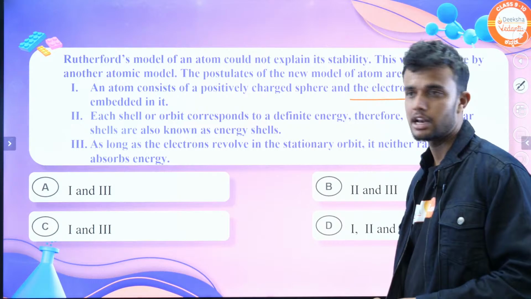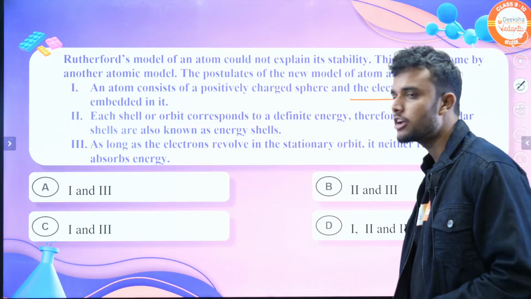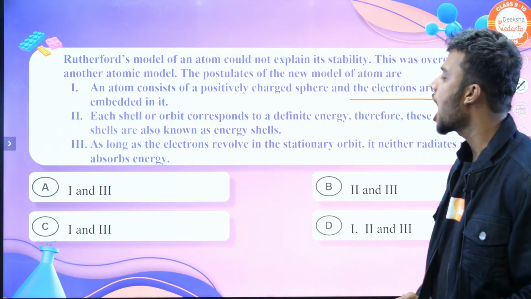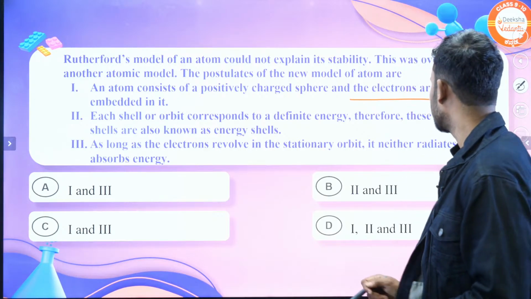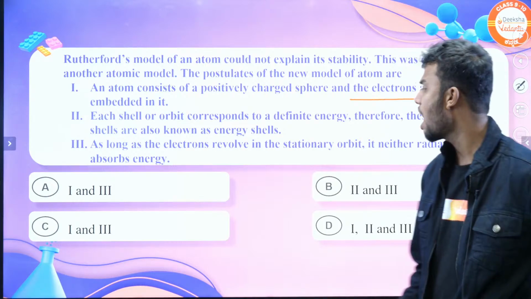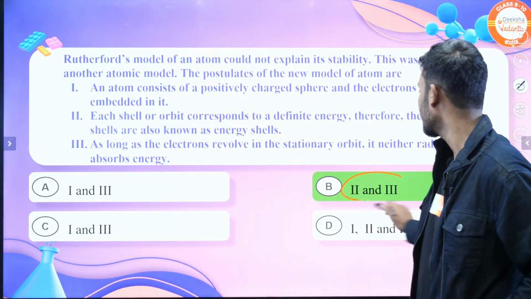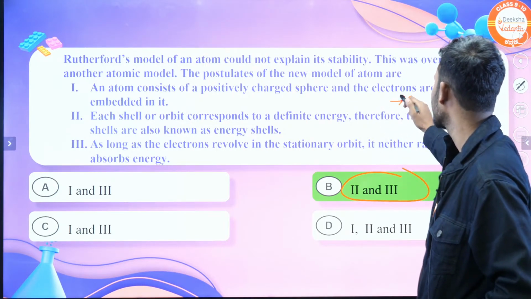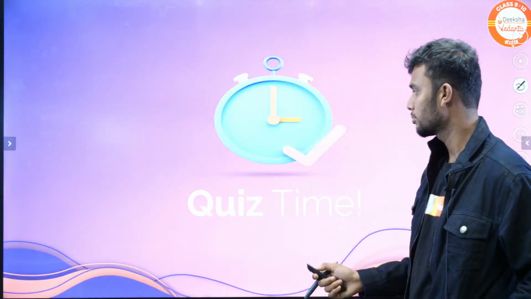They give four options. Option A gives 1 and 3, option B gives second and third, option C gives 1 and 3, and option D gives 1, second and third. What's the answer? The answer is option B, second and third. This is a postulate of J.J. Thomson's model.